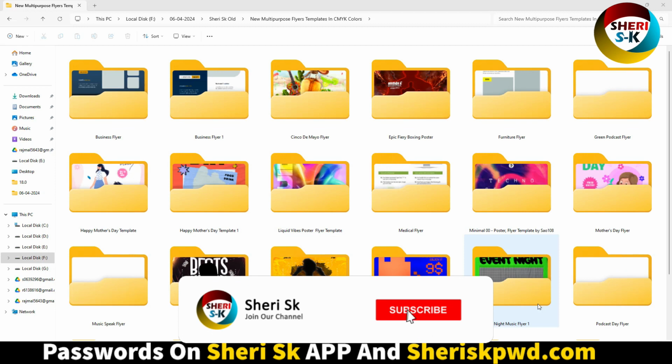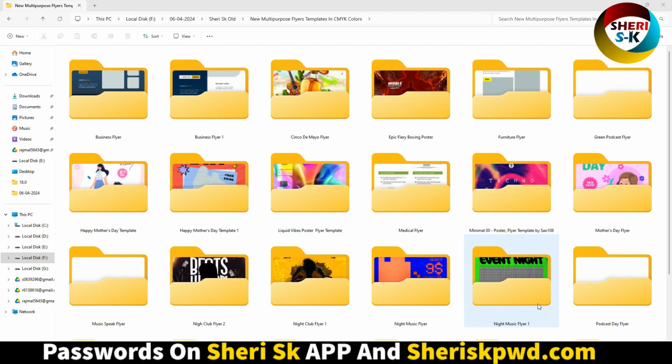Assalamualaikum friends, new multi-purpose flare template in CMYK colors for Photoshop. That means these are PSD, but these are protected.